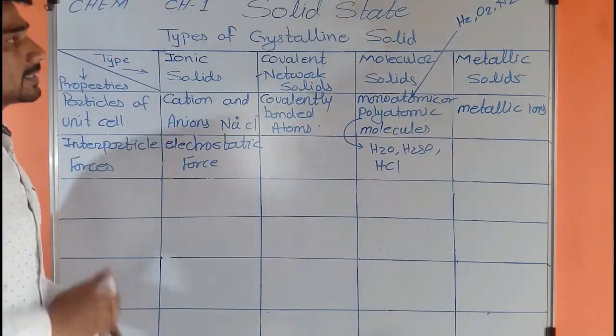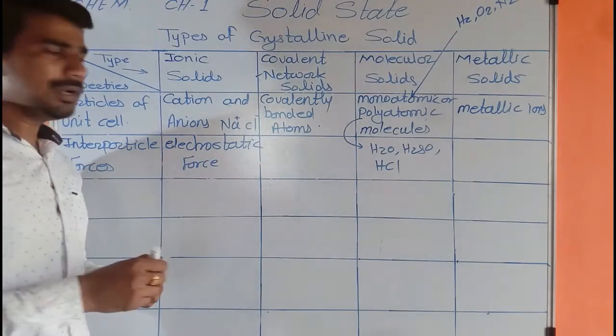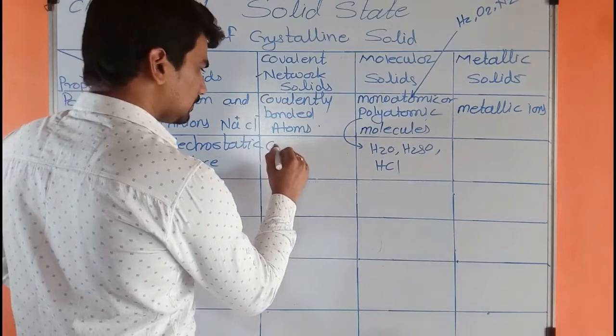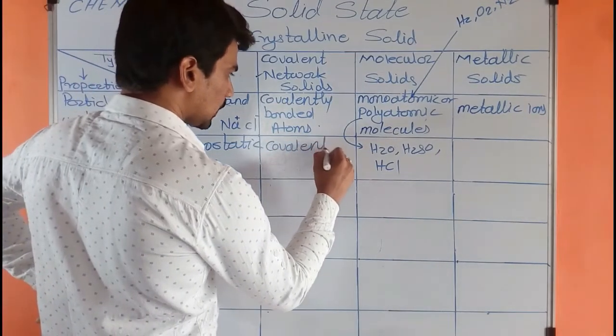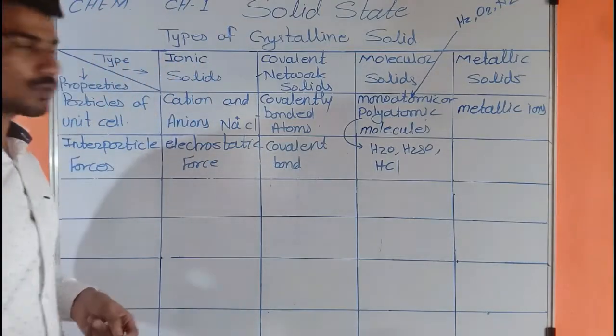Okay, next, covalent network solids are bonded due to the covalent bond. Covalent bond, I already explained what the covalent bond is.